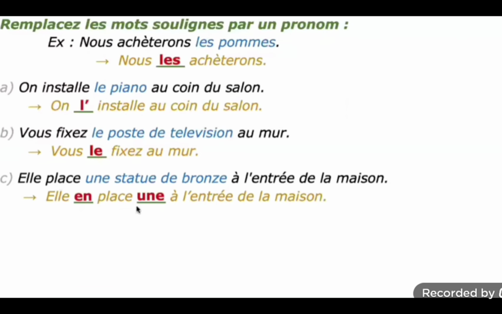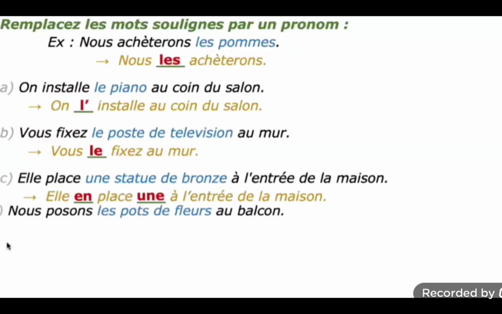This third one is very, very important. When the question has une, you have to add en in front of the verb, and after that you have to replace the noun by repeating une. Une, indefinite article, you must. Elle en place une à l'entrée de la maison. She places one of these at the entrance of the house.